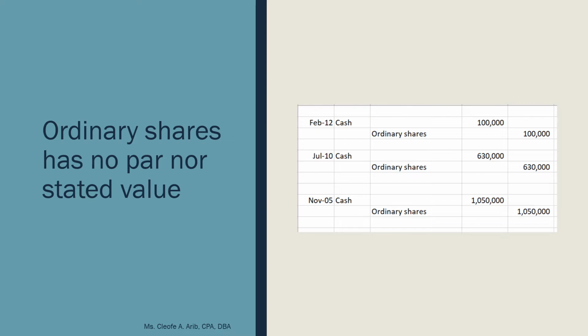Now, for the last scenario, paano, ma'am, pag yung shares wala ng par, wala pang stated value? Since walang par, walang stated value, then wala tayong share premium. Whatever cash you receive, lahat ng amount na yun will be recorded as ordinary share. So cash, 100,000 debit in Feb 12. You credit ordinary shares of 100,000. July 10, you receive cash 630. You credit ordinary shares at 630. November 5, cash 1,050,000. You credit ordinary shares 1,050,000.